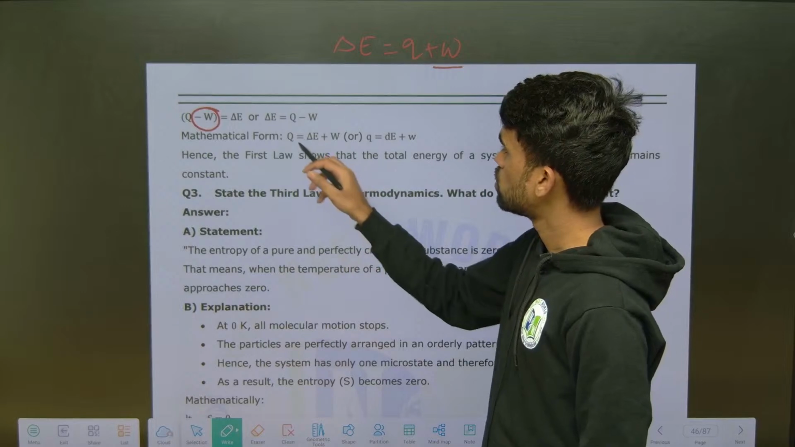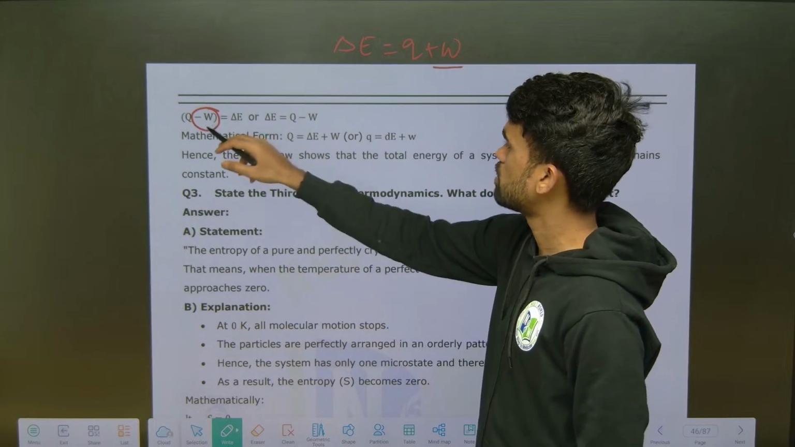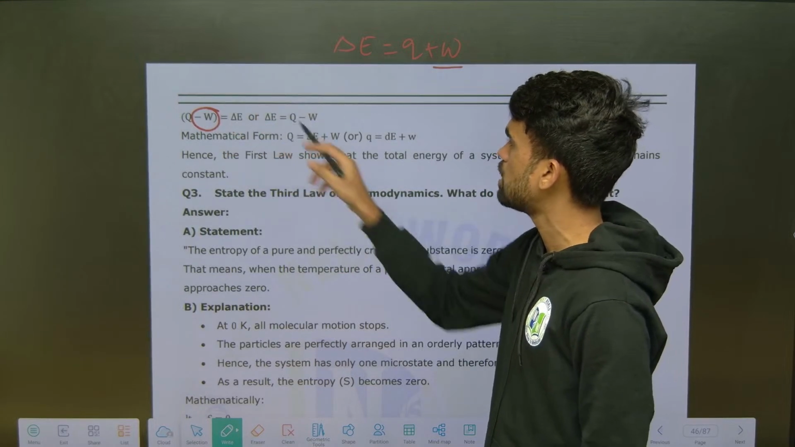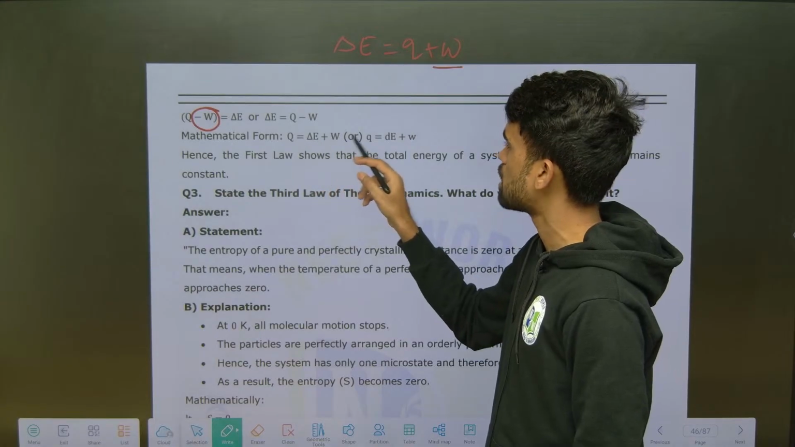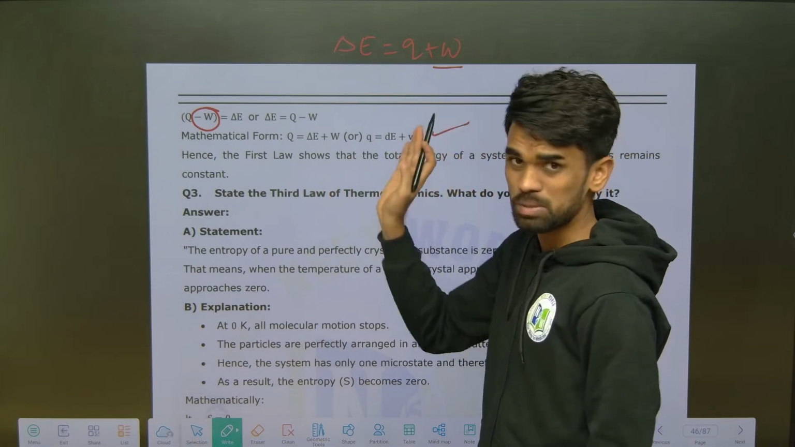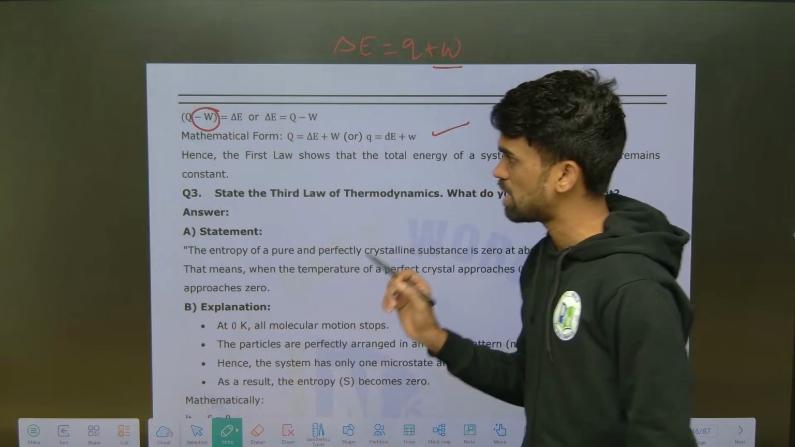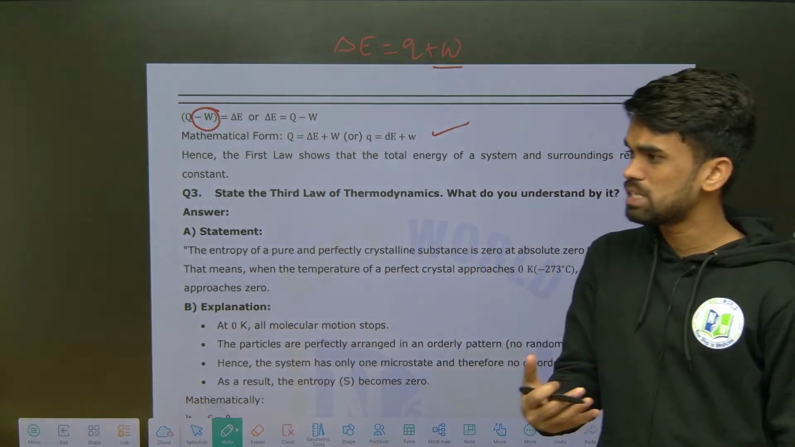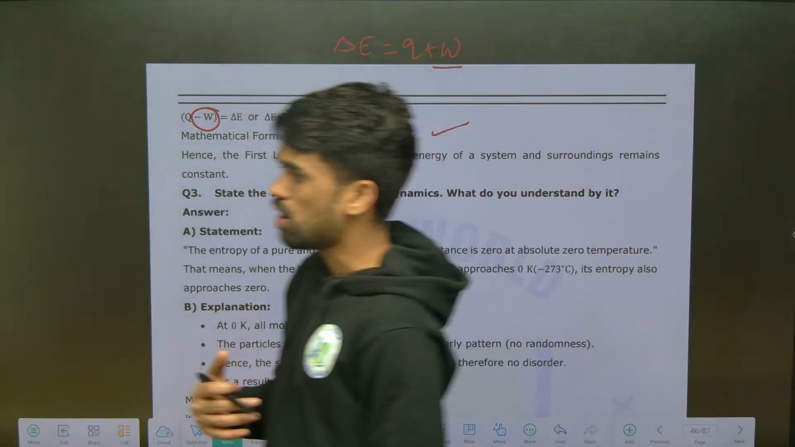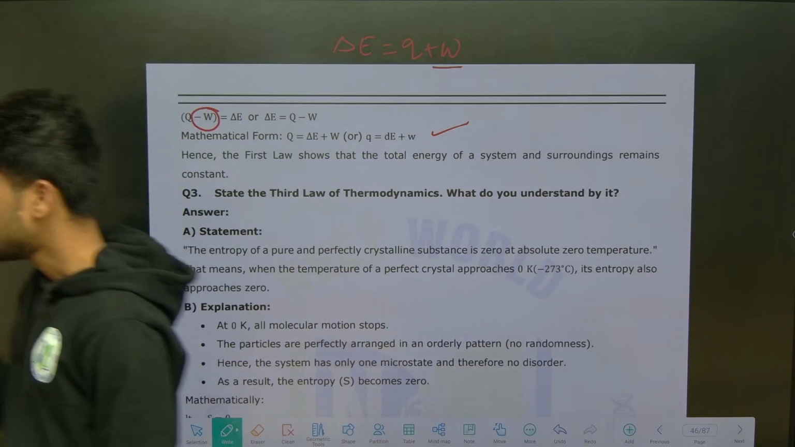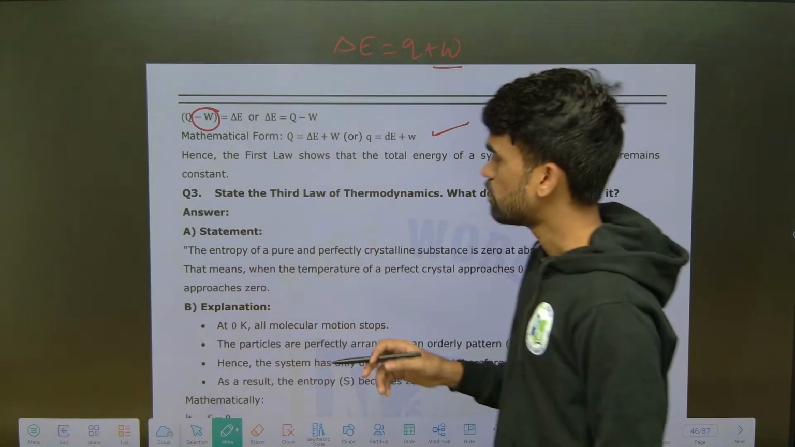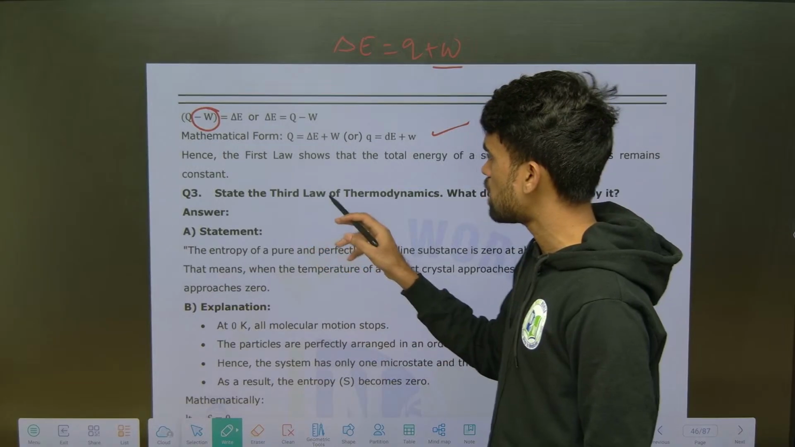Okay, so you can transform this one from here to here. Sending W this side, you will get Q equals delta E plus W. So both ways are correct, it is only representation. You need to specifically mention whether it is work done by the system or work done on the system, that's it.